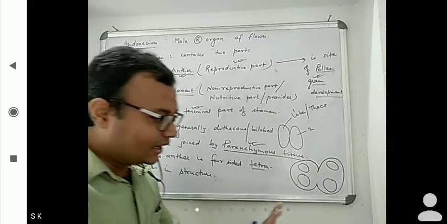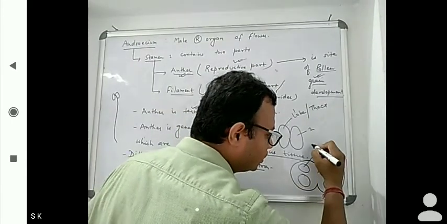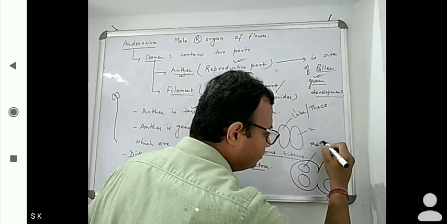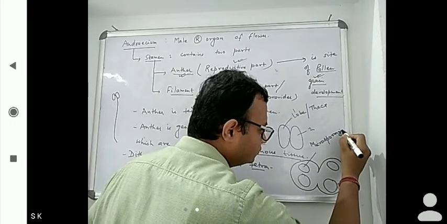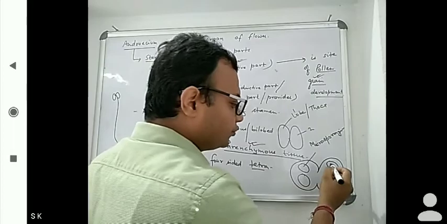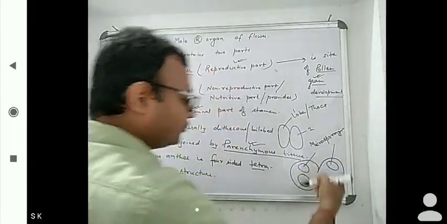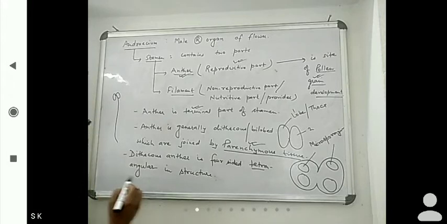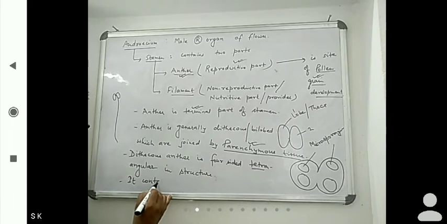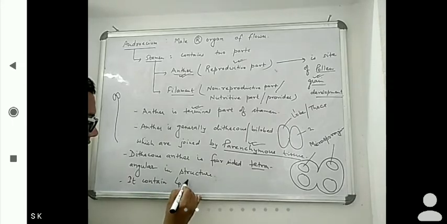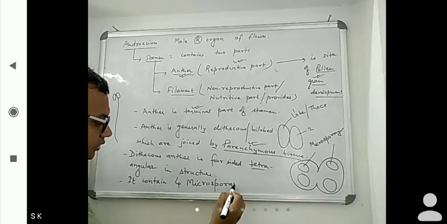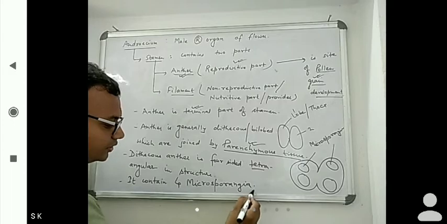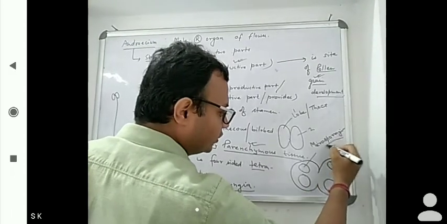It is having a tetraangular, four-sided structure that contains what? These are microsporangia. Each one is a microsporangium, and if we say combinedly, it contains 4 microsporangia, and singularly it is a microsporangium.